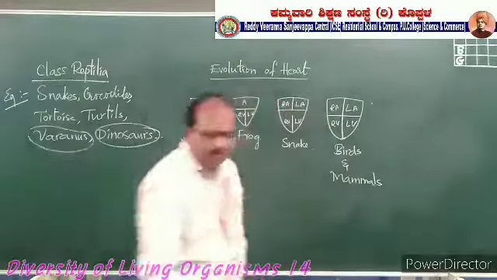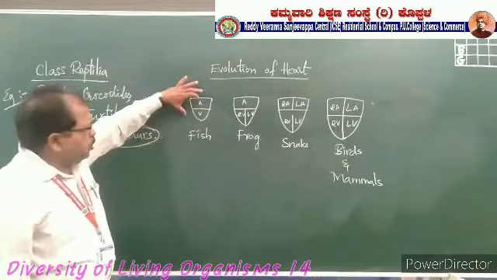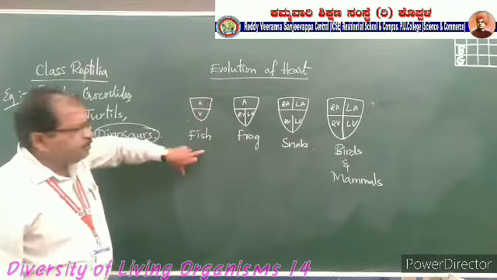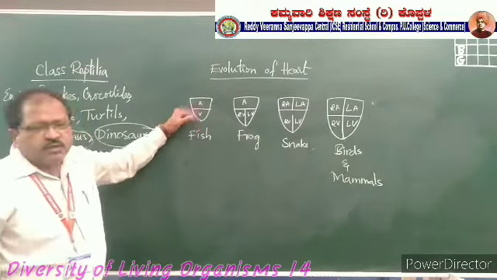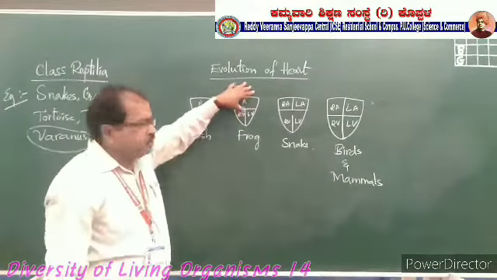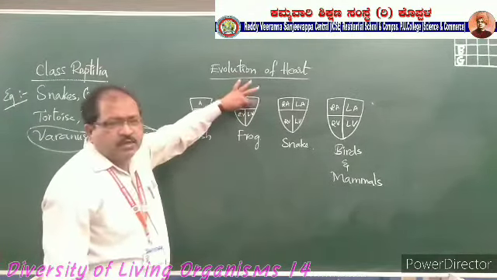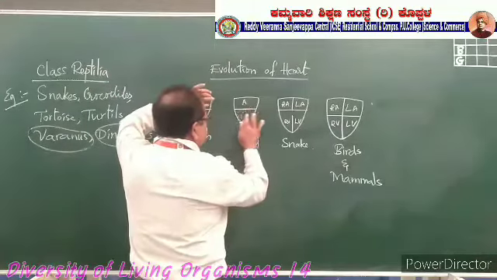You can see here now the evolution of the heart. If you see this one, there is a 2-chambered heart in the species. 2-chambered heart, upper auricle, lower ventricle. So mixed blood will be supplied there. And in the amphibians, 3-chambered heart we can find it. 3-chambered heart is found here.